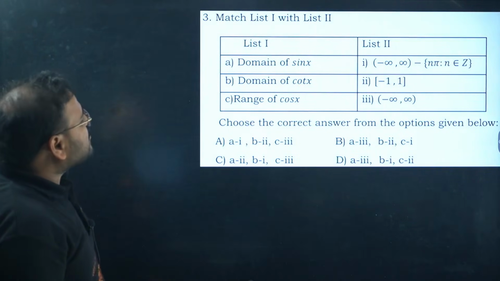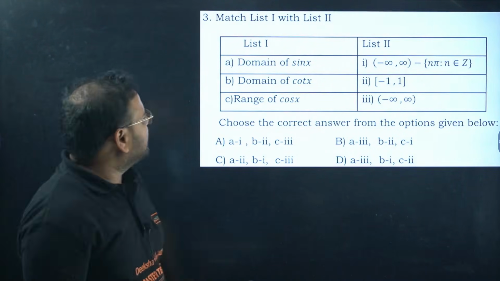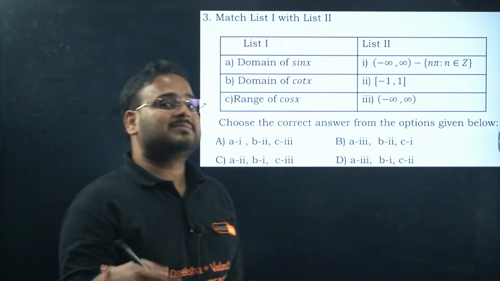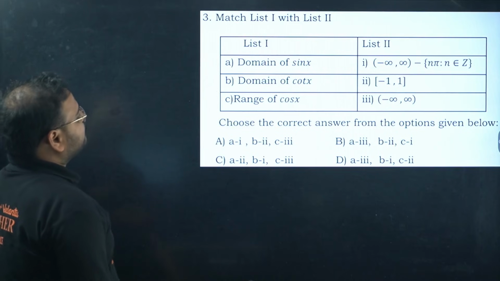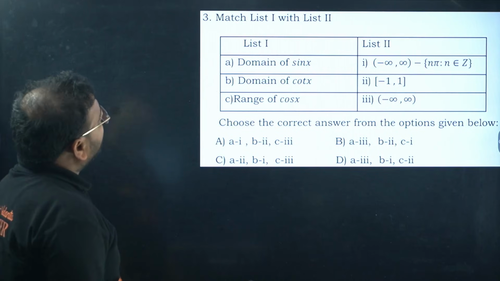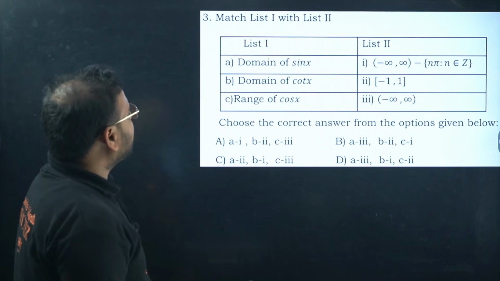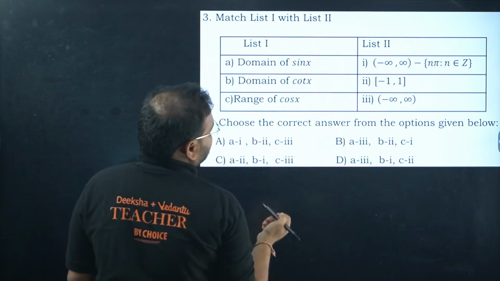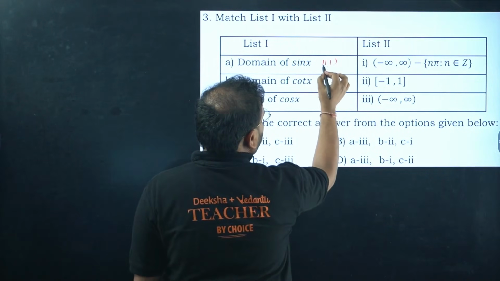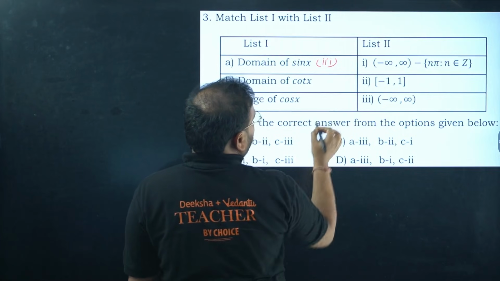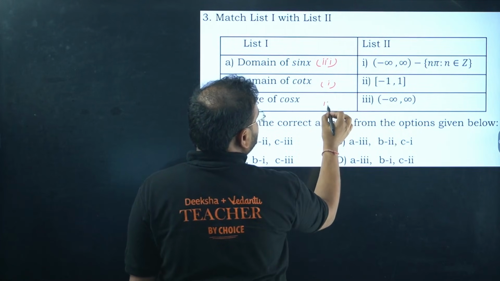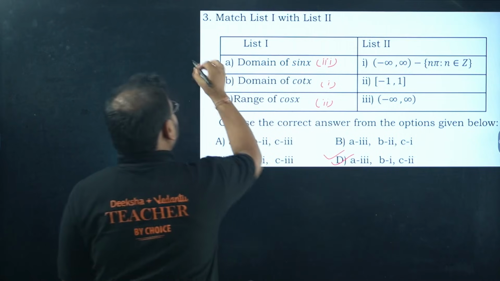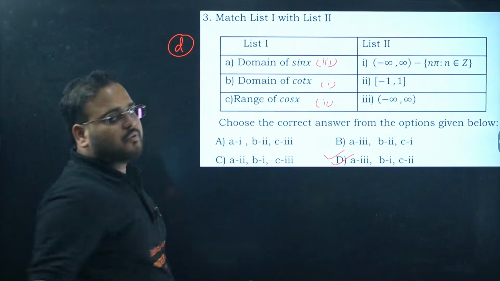Next, question number 3. Match list 1 with list 2. Domain of sin x is all real. Cot x is all real except multiples of pi, because at pi it becomes undefined. And cos x will again be all real only. They're saying range. So we have 3, 1, 2. This is the third one, all real, and this will be 1, and this is 2. So 3, 1, 2. Question number 3 is option D.